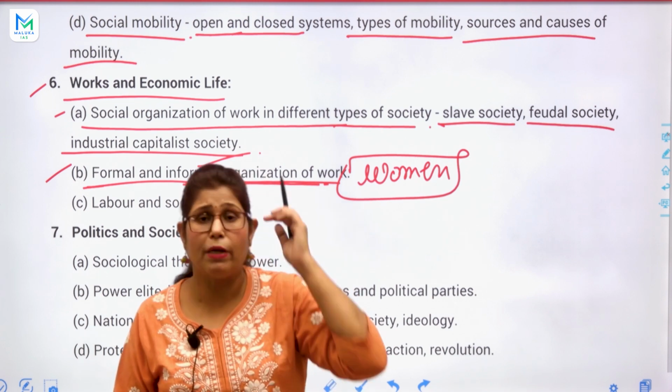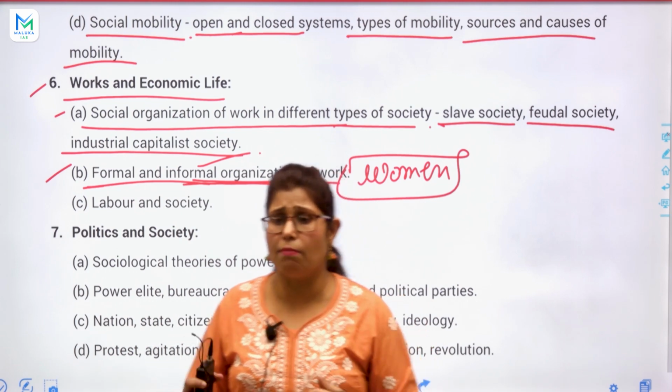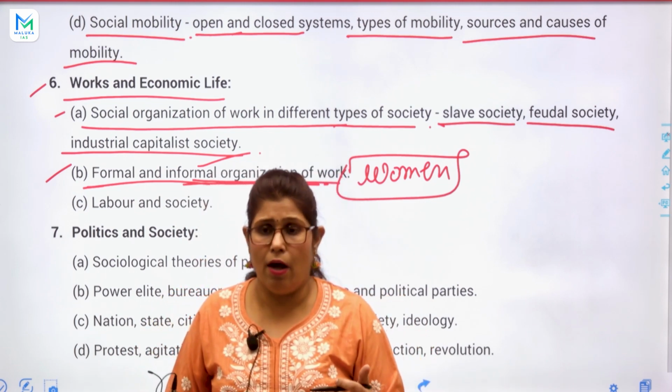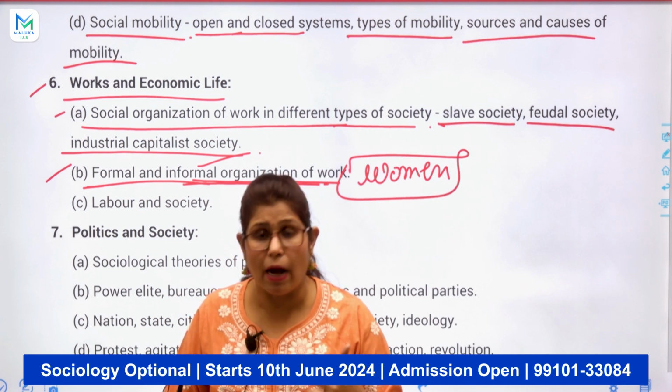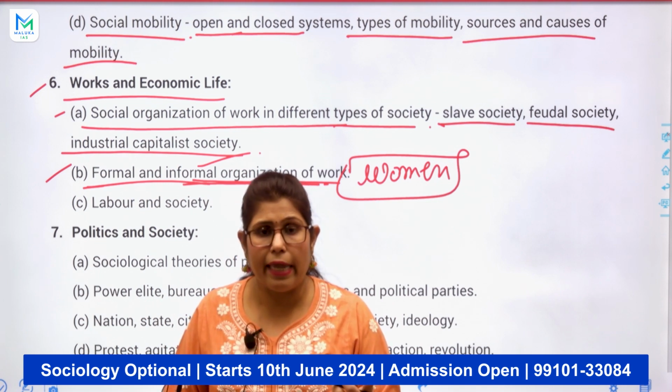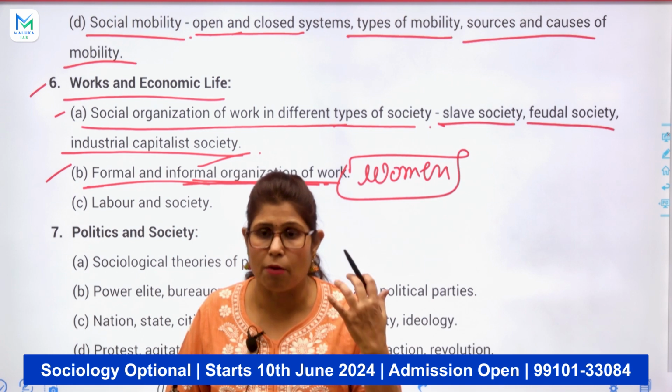I am living in a patriarchy, where I have to do household work and other work, and I have so many responsibilities on my head.